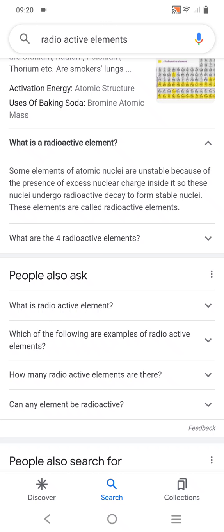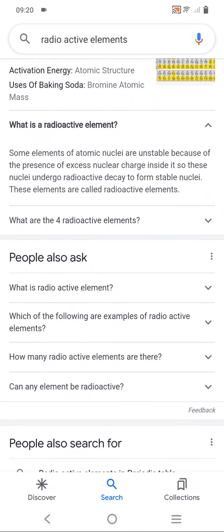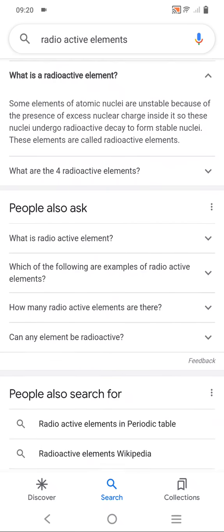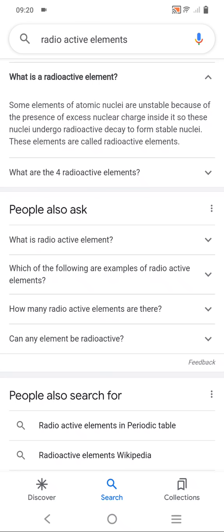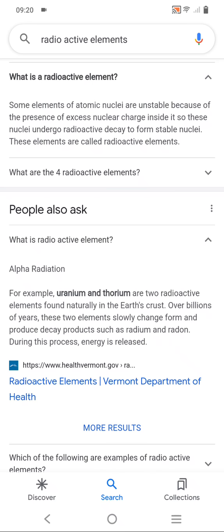So that is the definition of radioactive. Some of the elements of atomic nuclei are unstable because of the presence of excess nuclear charge. When you have an excess nuclear charge, you get the active actinide series. They are very active elements, and when they decay, they give out radioactivity.